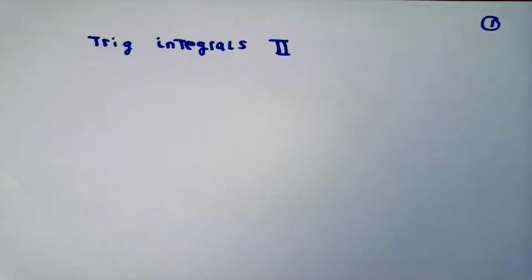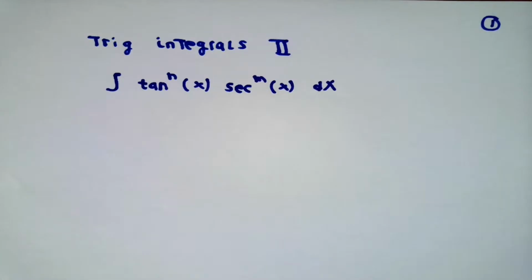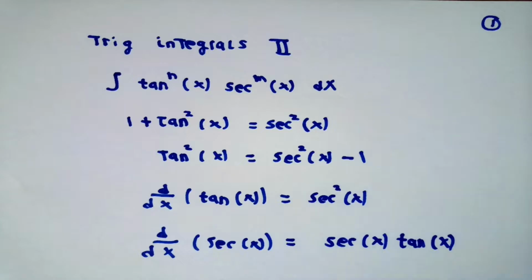We're going to be looking at integrals of the type integral tangent to a power x, secant to a power x, dx. The identities that we're going to use are 1 plus tangent squared equals secant squared, rearranged as tangent squared equals secant squared minus 1, and that the derivative of tangent is secant squared, and the derivative of secant is secant tangent.